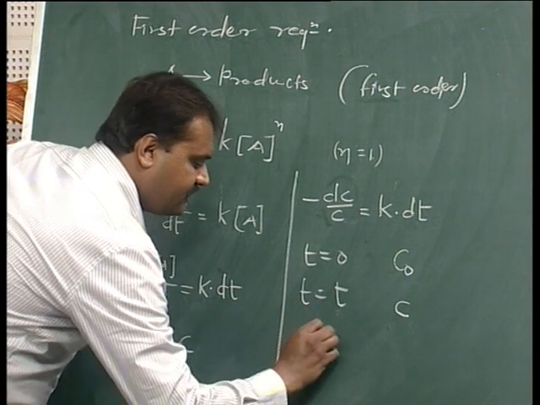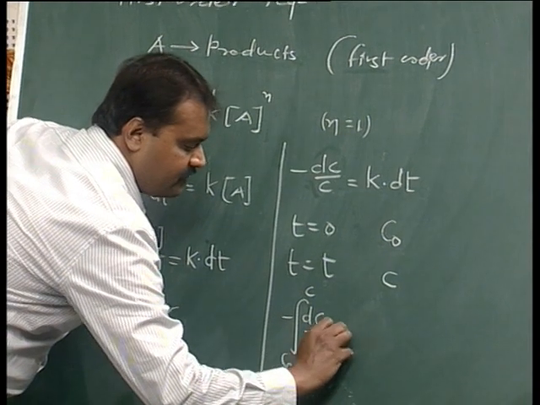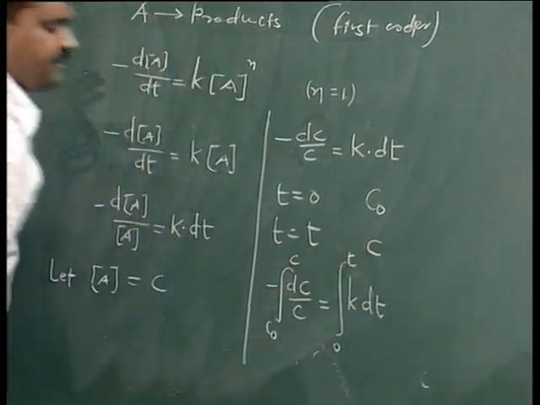Therefore minus dC by C from C0 to C is equal to K into dt from 0 to t.